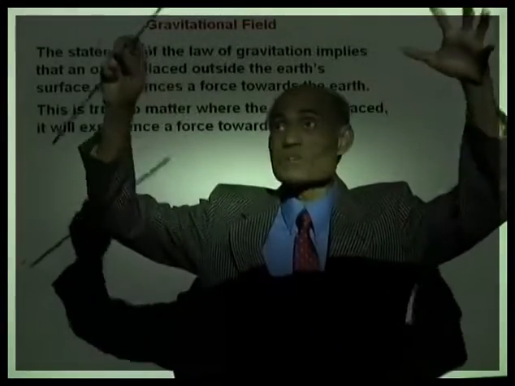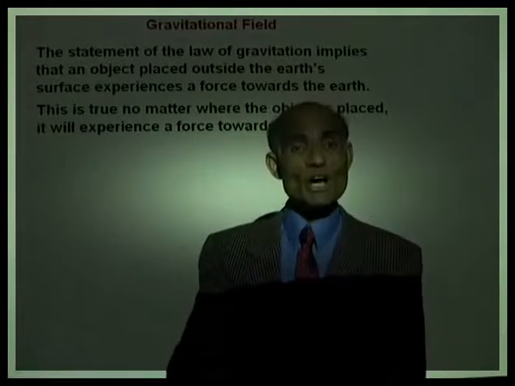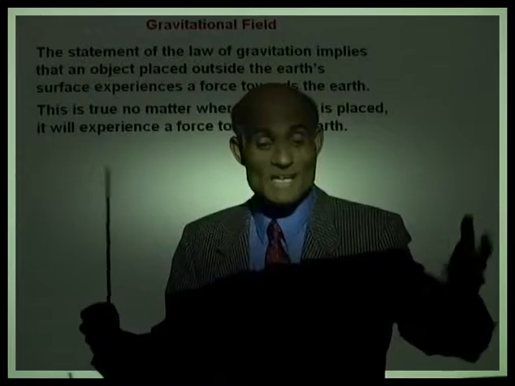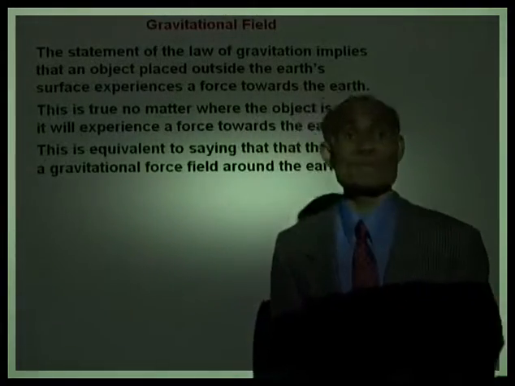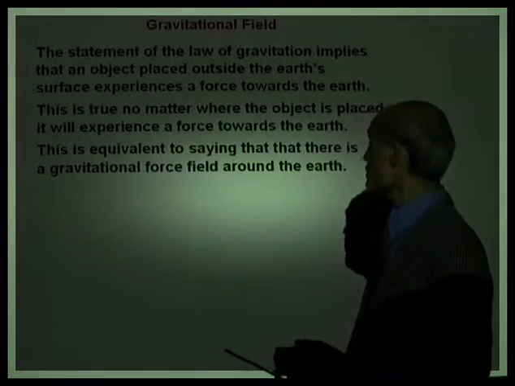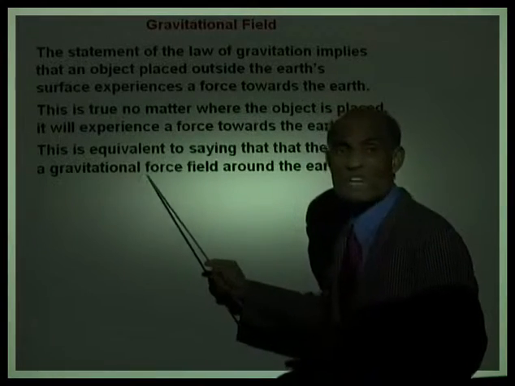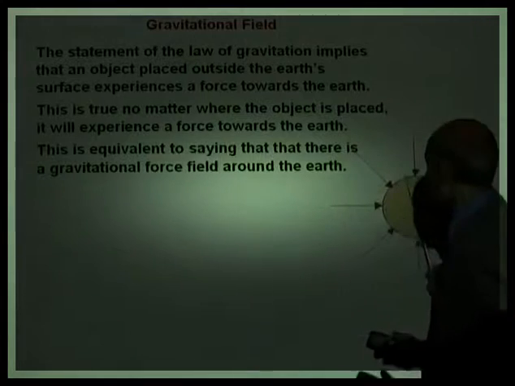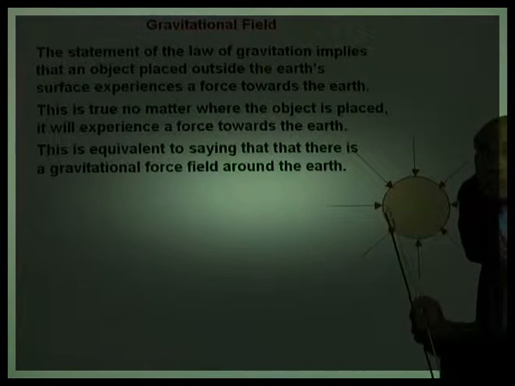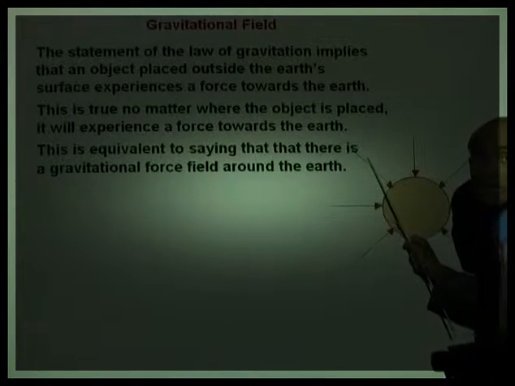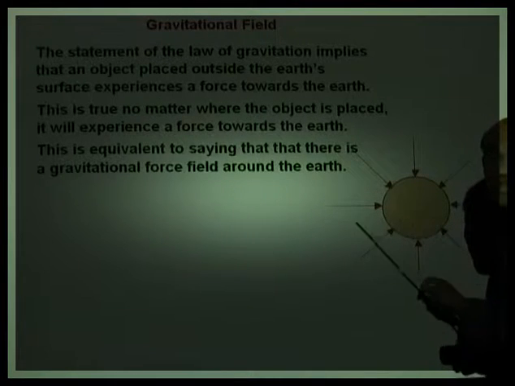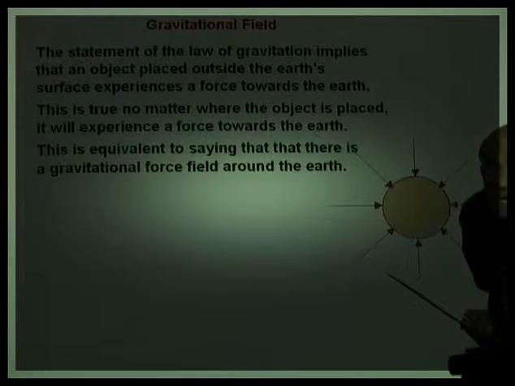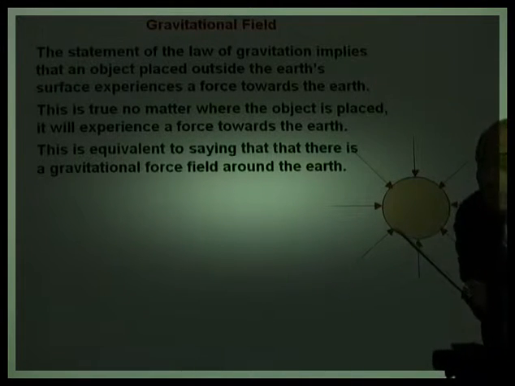That means the three-dimensional space surrounding the Earth where it will exert a force on other objects is the gravitational field of the Earth. This is equivalent to saying that there is a gravitational force field around the Earth. Now, here is the Earth. I have used arrows to represent this. If I keep an object here, it will fall towards the Earth. If I keep an object over here, it will fall towards the Earth.